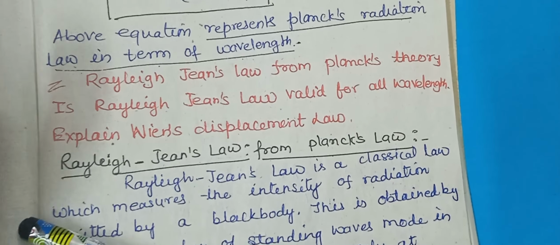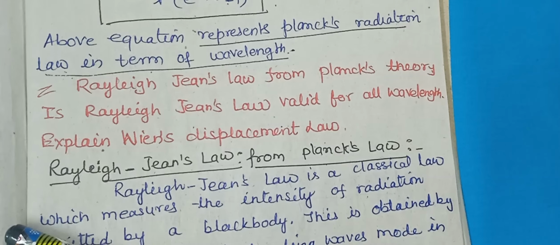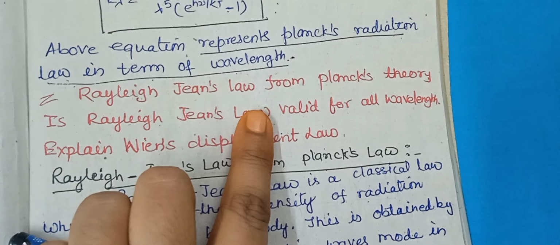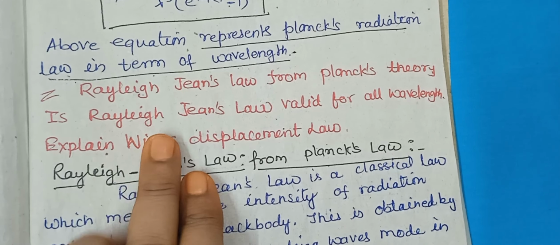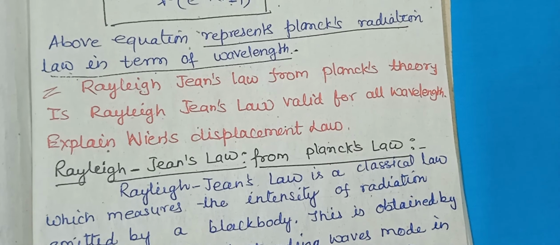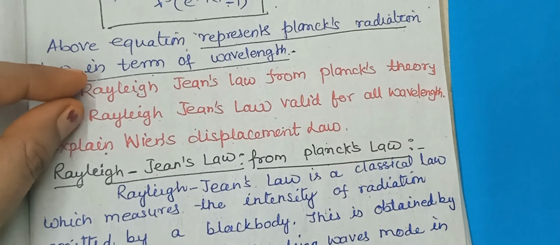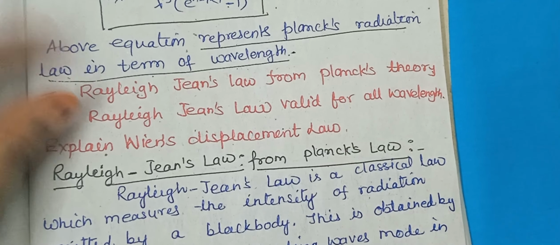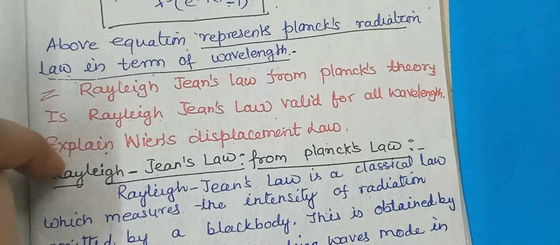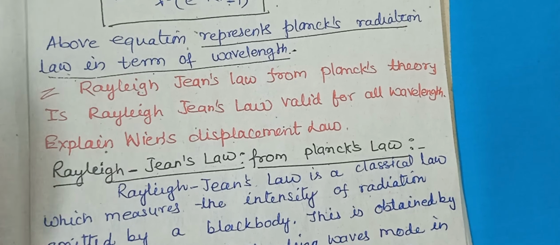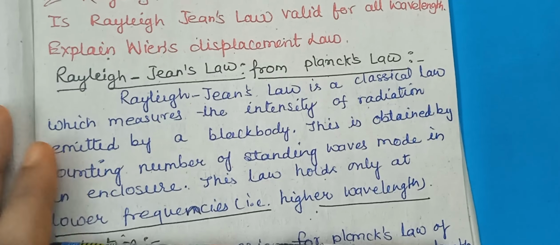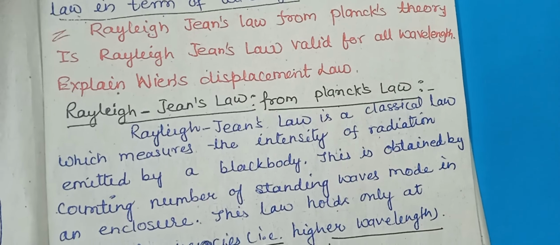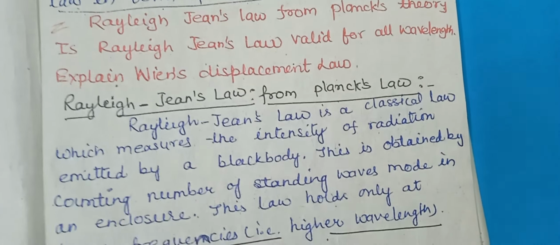Now, in today's video, sometimes a question comes like this: derive the Rayleigh-Jeans law from Planck's theory, and is the Rayleigh-Jeans law valid for all wavelengths? This question contains two questions. The second is, explain Wien's displacement law. First, we have the Rayleigh-Jeans law from Planck's law.